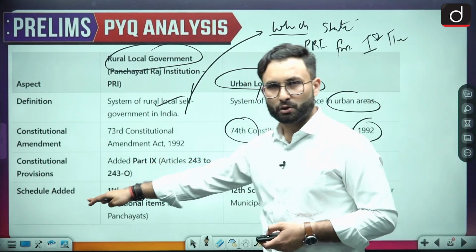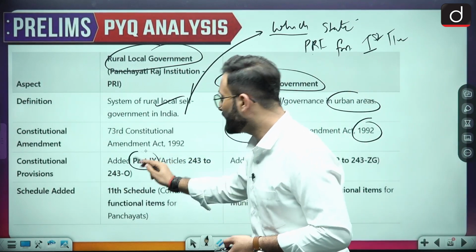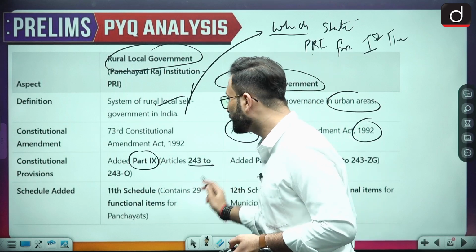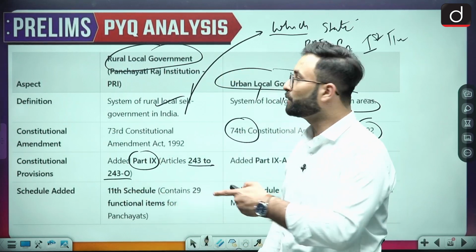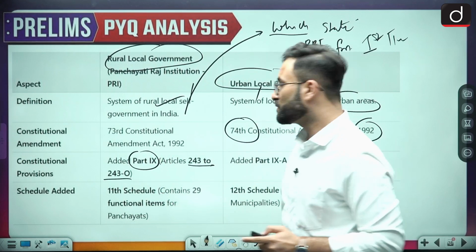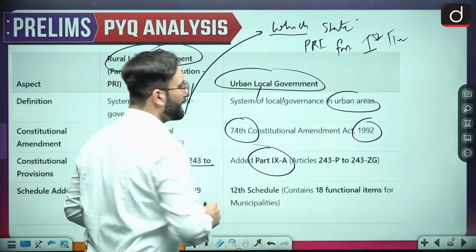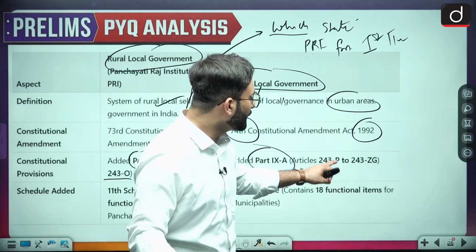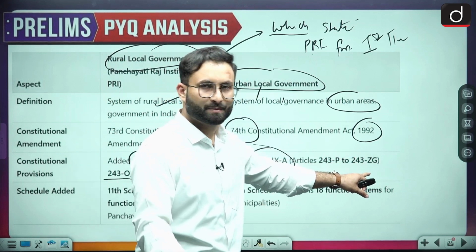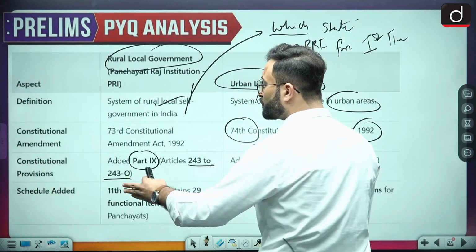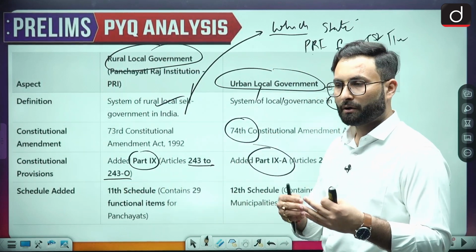When we talk about the constitutional provision, you can see that Part 9 has been added over here. Articles 243 to 243O have been included with respect to the Panchayati Raj institutions. When we talk about the municipalities, Part 9A has been introduced, and 243P to 243ZG has been introduced there.